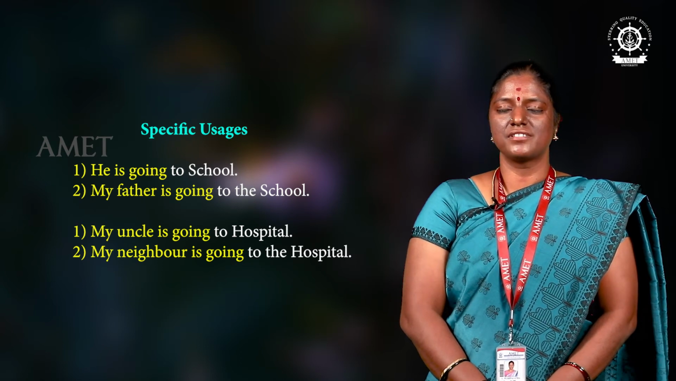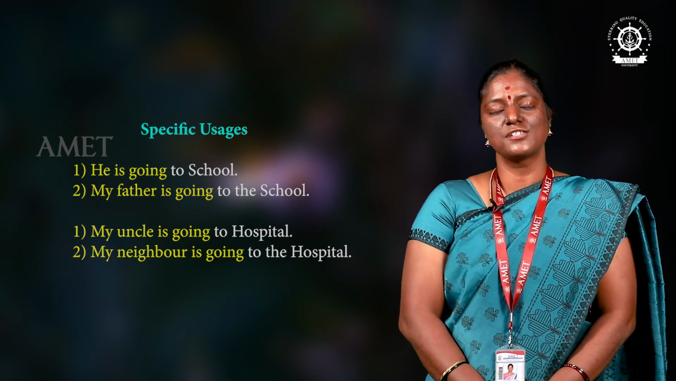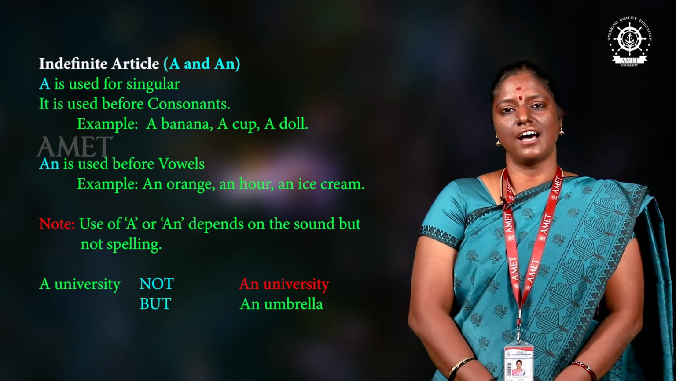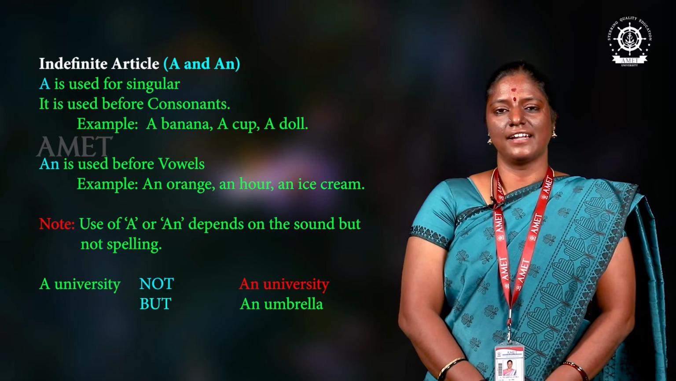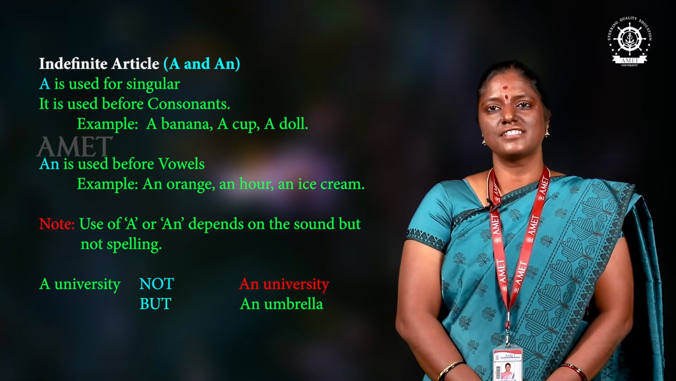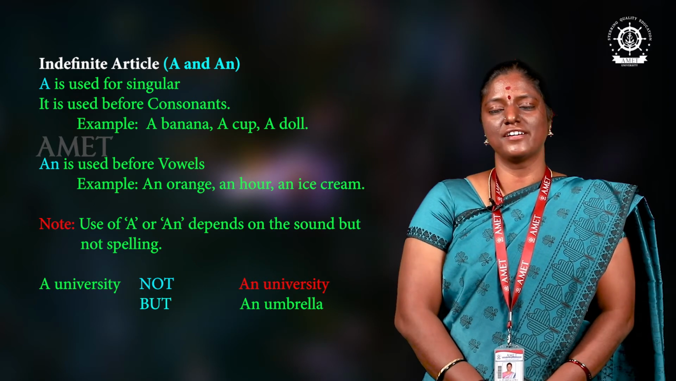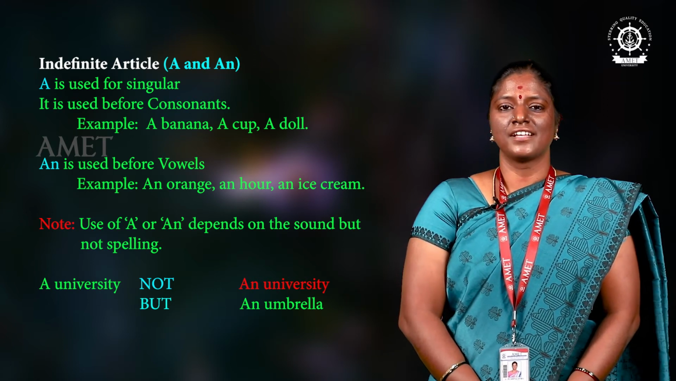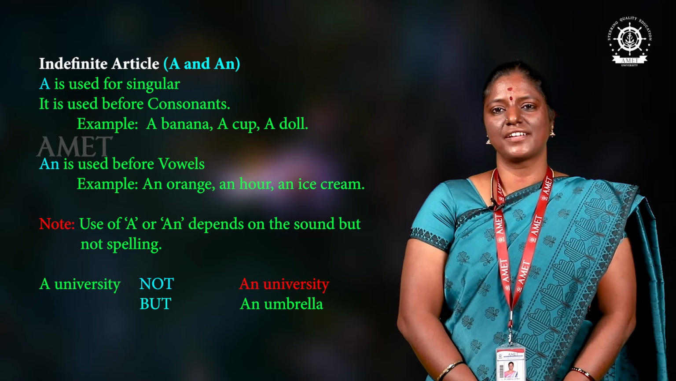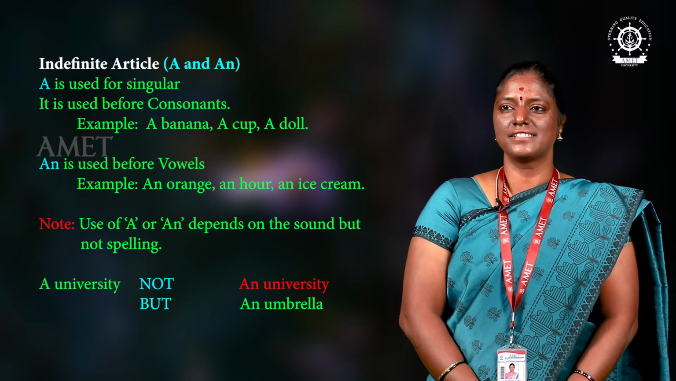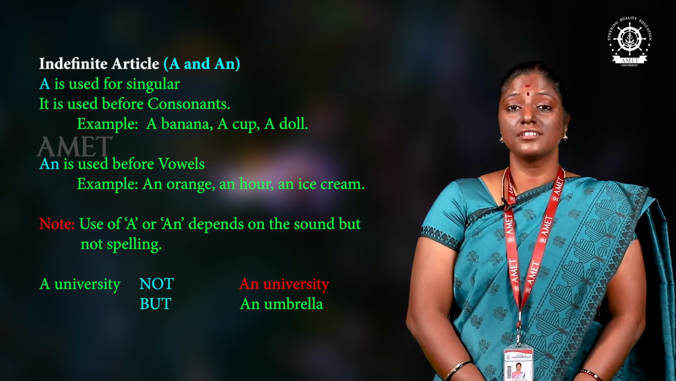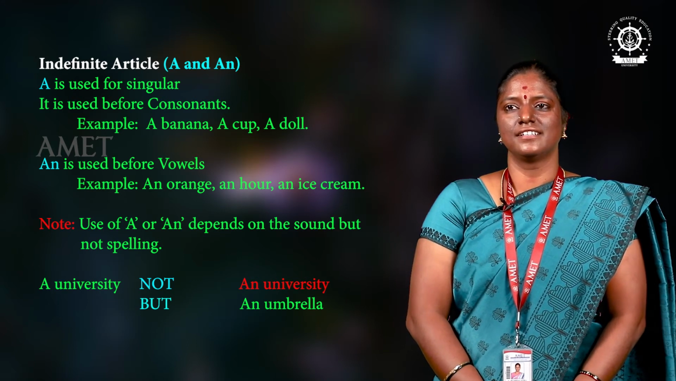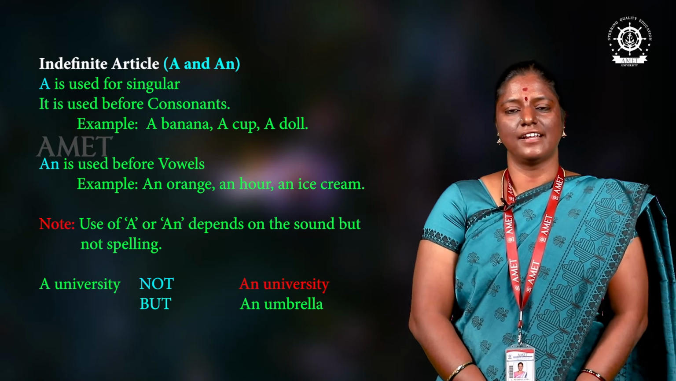So in that case, I am saying my neighbor is going to the hospital. Okay, let's see the next one. Indefinite article. A and an come under the indefinite article. A is used for singular and it is used before consonant sounds, like a banana, a cup, a pen, a pencil. It's used for singular things. A doll, a pen, like that.